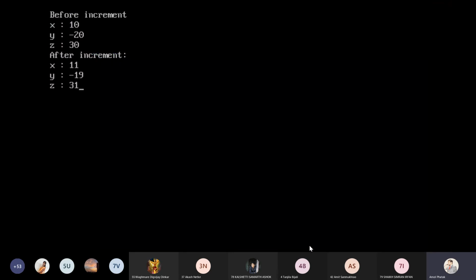Before increment, values are 10, minus 20, and 30. After increment, the values are 11, minus 19, since minus 20 plus 1 means minus 19, and 31. It is clear to all? Yes, sir. Actually, I wanted to give this as a homework or task, but it is very simple, so I have explained it directly over here. So in this way, you can overload the plus plus operator here.